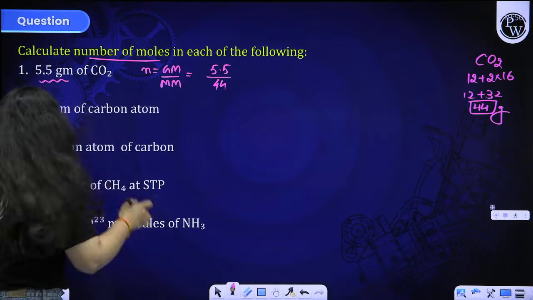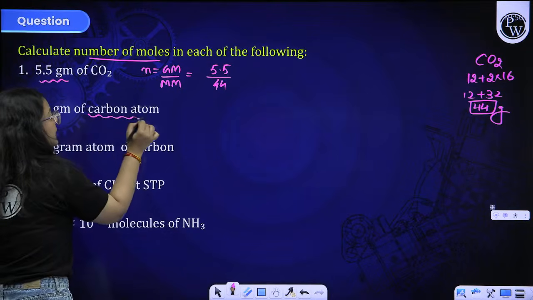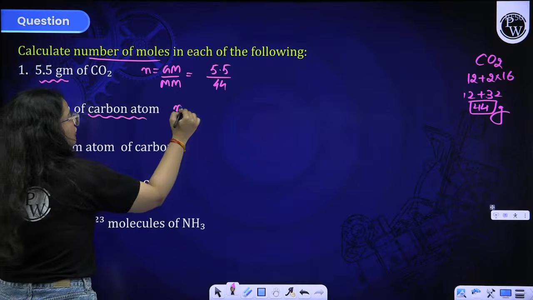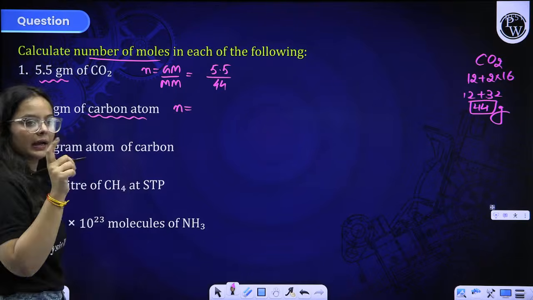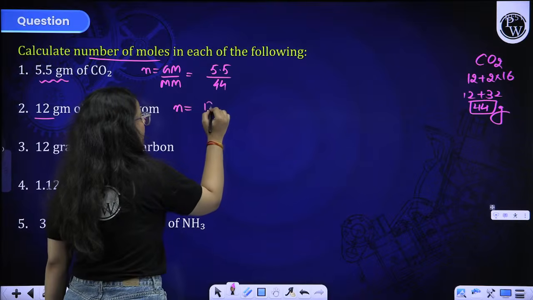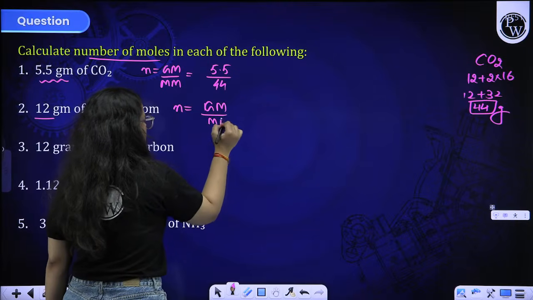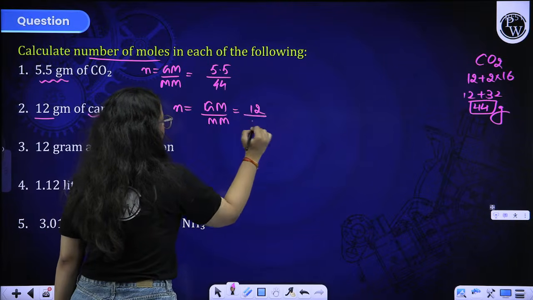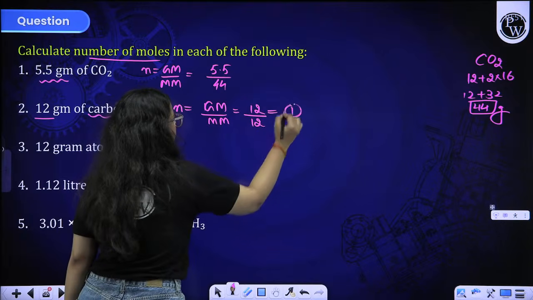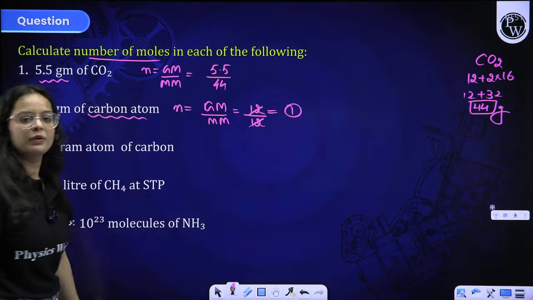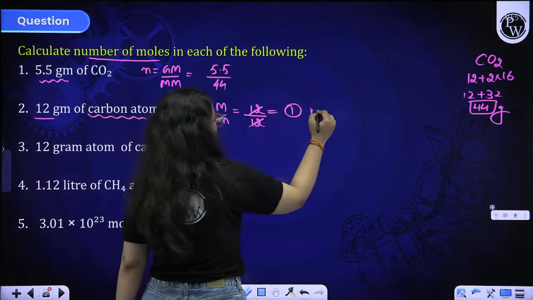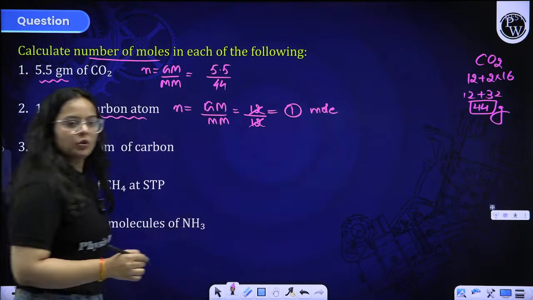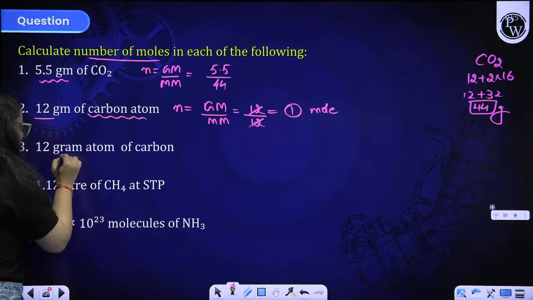As simple as that. 12 gram of carbon atom, beta, carbon atom. So number of moles will be 12 gram, again the mass given to you, that is given mass by molar mass. Given mass is 12 and molar mass for carbon is again 12. So you will get the number of moles to be 1 mole. Moving on to the next question, beta, 12 gram atom.